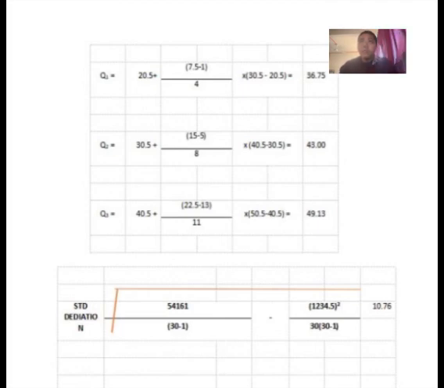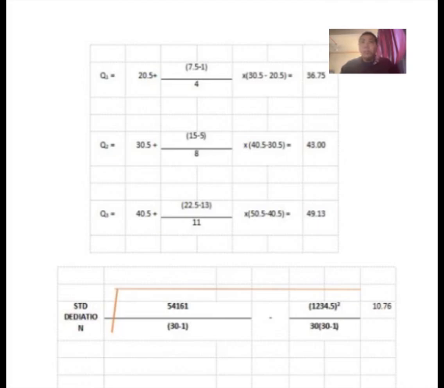So we will move on to how we calculate the Q1, Q2 and Q3. For the Q1, we take in the table 20.5 plus 30.5 in the table in location, minus 1 divided by 4 times 30.5 minus 20.5 and equals 36.75.